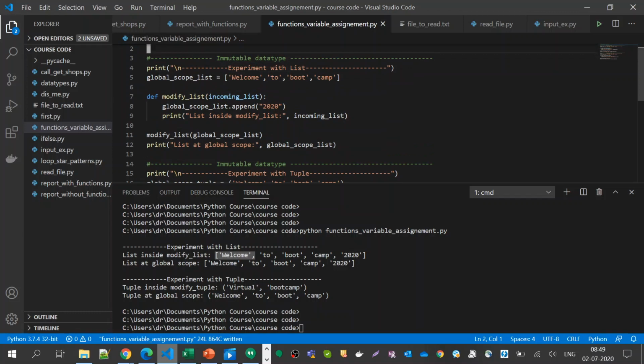These are strings separated by comma, and it's a list. I'm passing this into this function. So I'm trying to modify the global list here. Let me try to modify the incoming list instead. Let's see what happens.